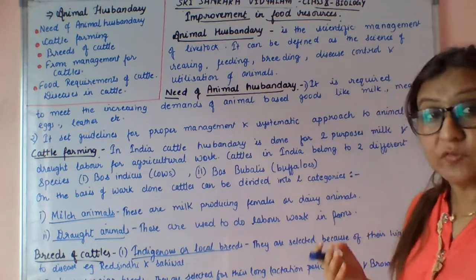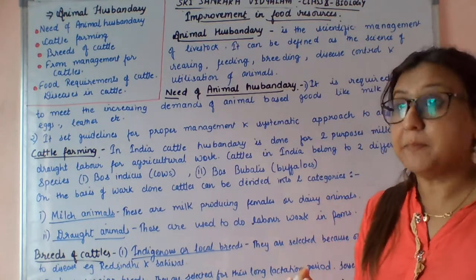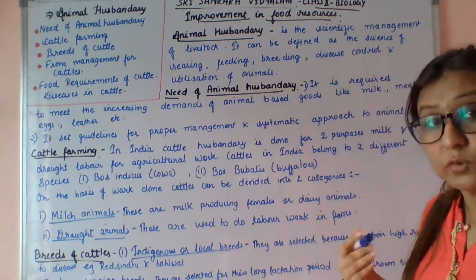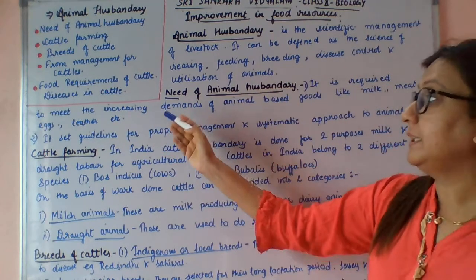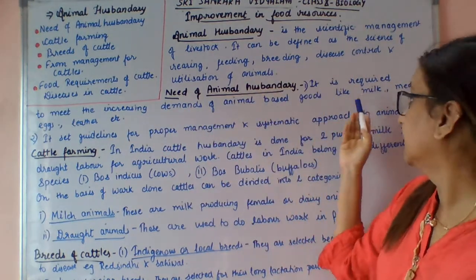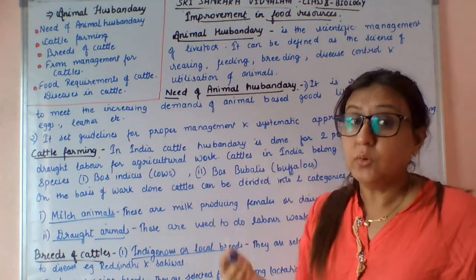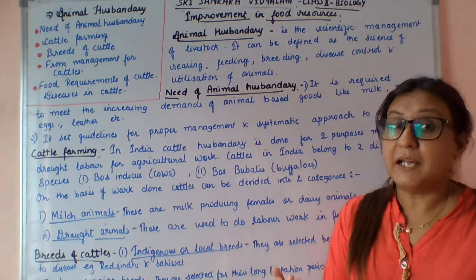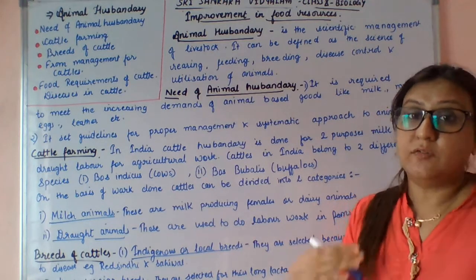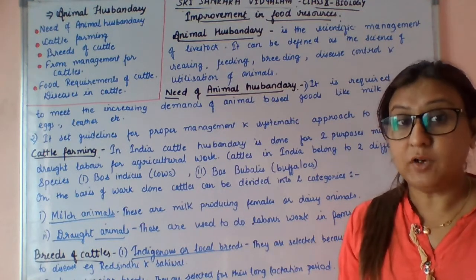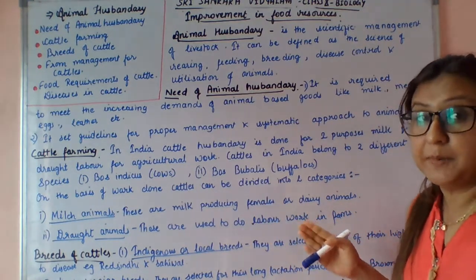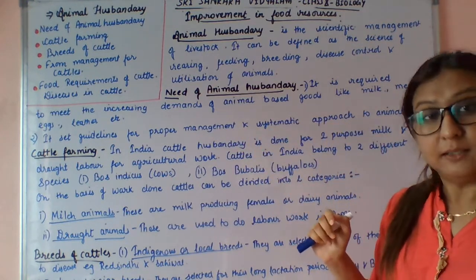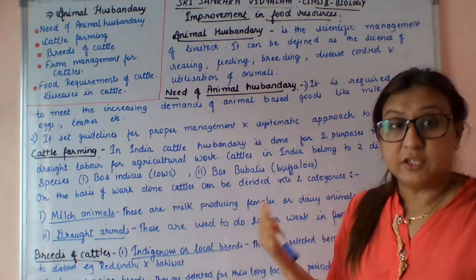So the needs of animal husbandry. What is the need? As the population is growing day by day, definitely the demand is also rising. It is required to meet the increasing demands of animal based goods like milk, meat, eggs and leather. To meet that demand, the supply should also be good enough. So for efficient supply of these animal goods, we can apply animal husbandry. Next, it gives guidelines for proper management and a scientific approach to animal rearing.